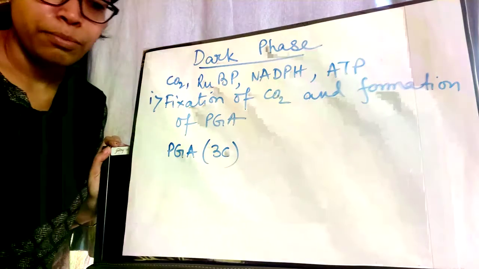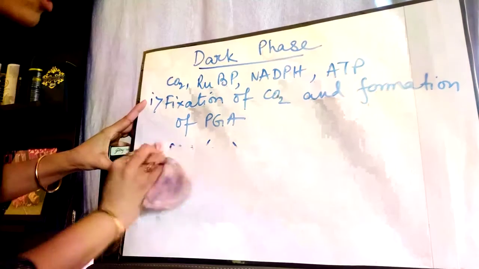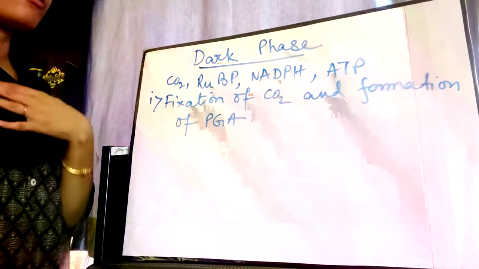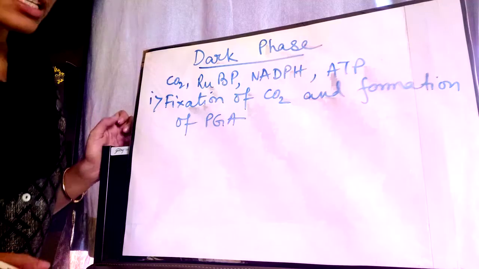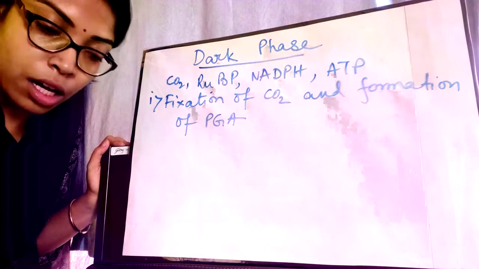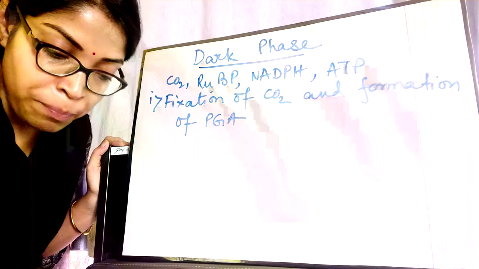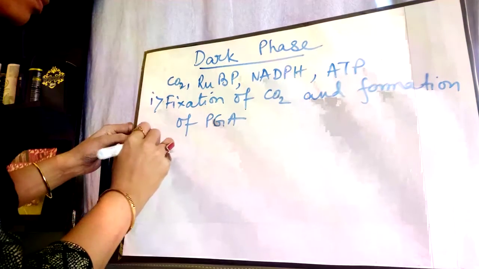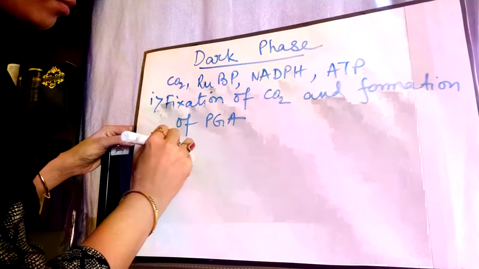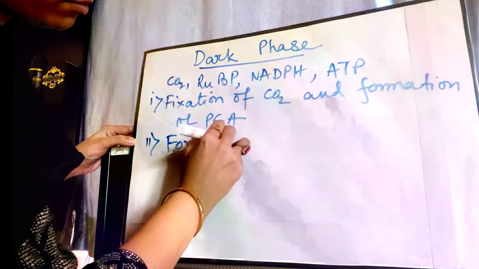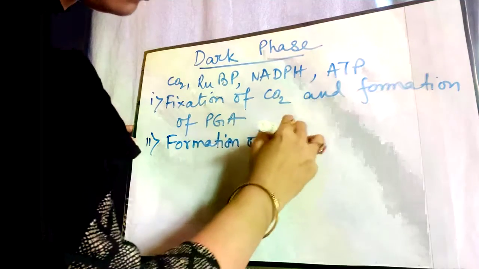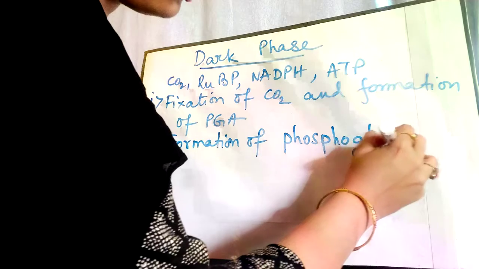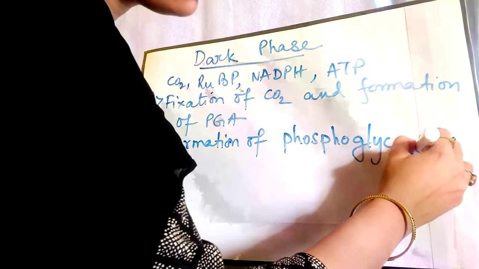So I hope the first point is clear to you all. Moving on to the next point. So from here we got to know that RuBP is the carbon acceptor, and the PGA, phosphoglyceric acid, is the first stable compound of the dark reaction. Now moving on to the second point, which is formation of phosphoglyceraldehyde. It's a long word, glyceraldehyde.